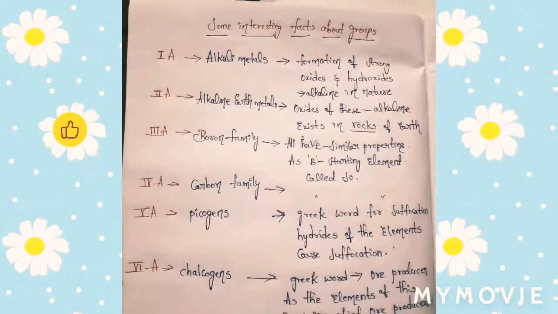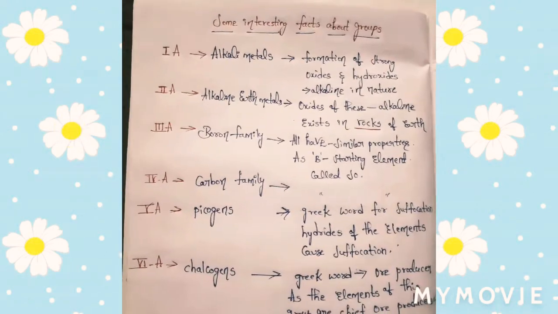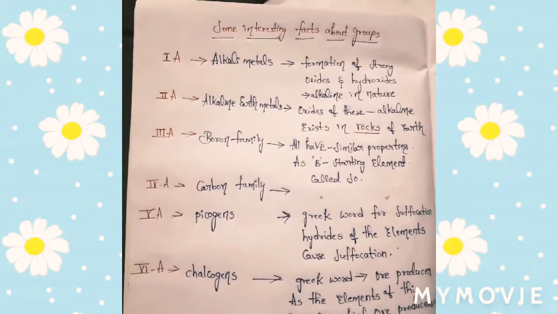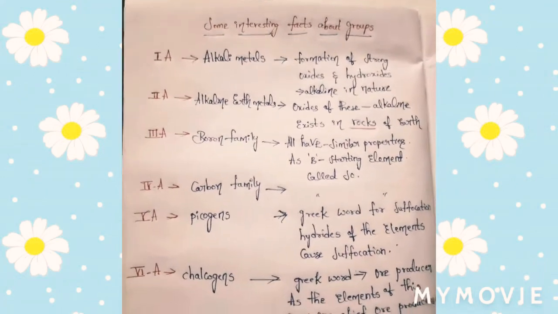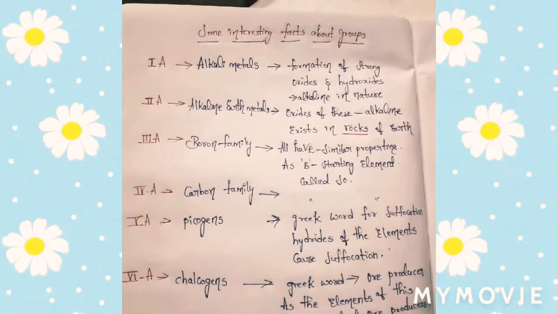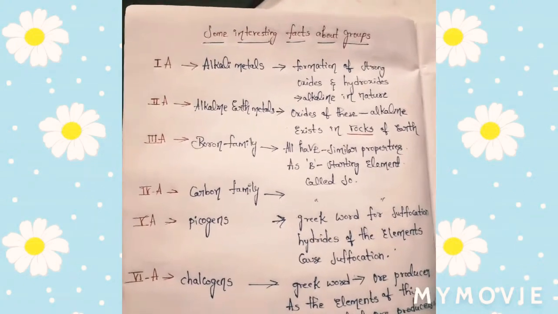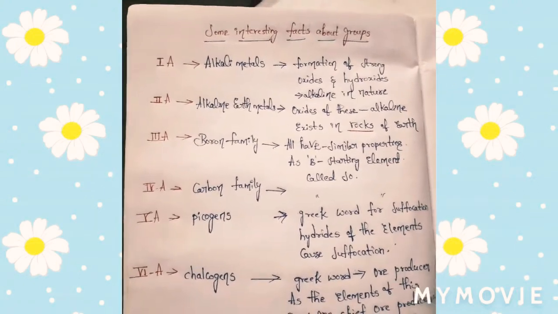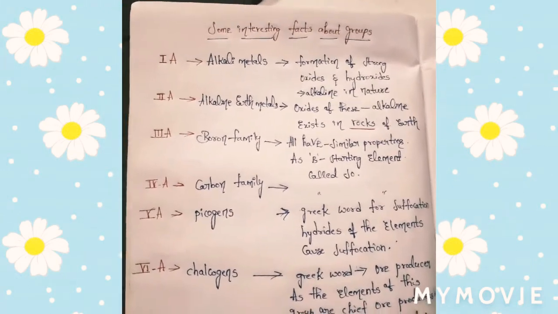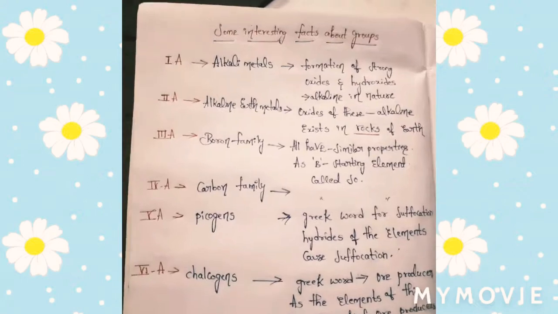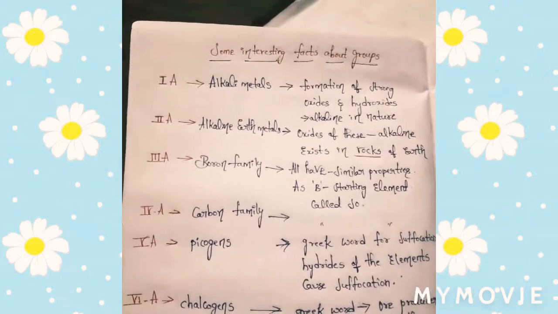Today we are going to discuss some interesting facts about groups. We know that in a periodic table 7 periods and 18 groups are present. So now we are going to learn some of the interesting facts about the groups. Of course, knowing these facts is very important even for 10th standard students, friends. So let's start our topic, okay?